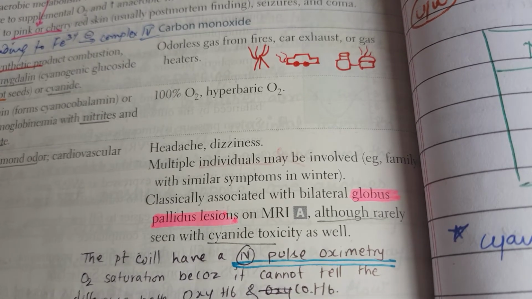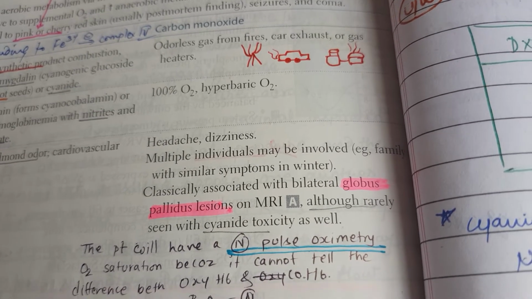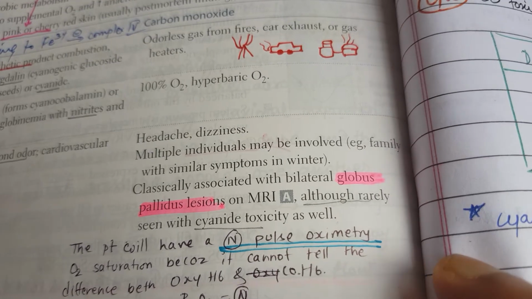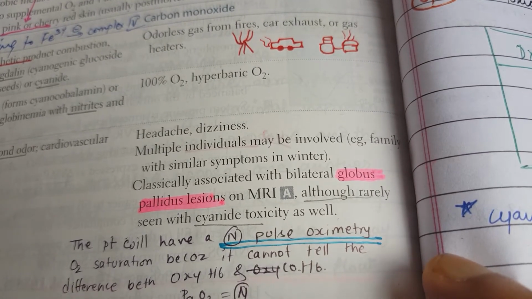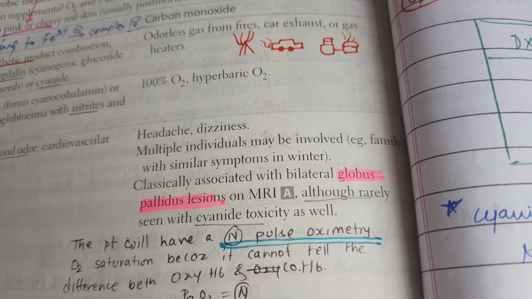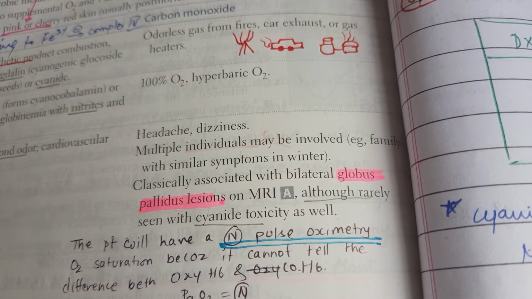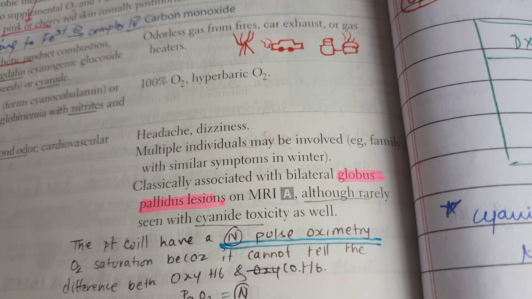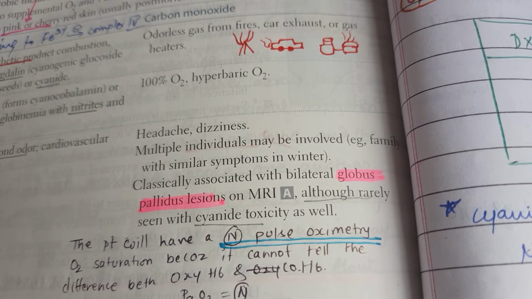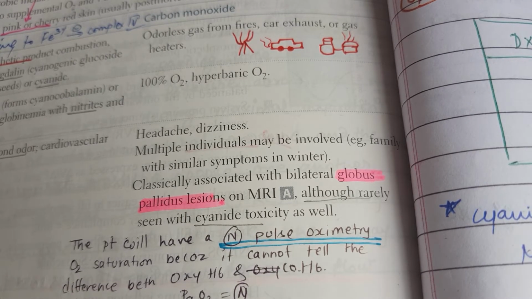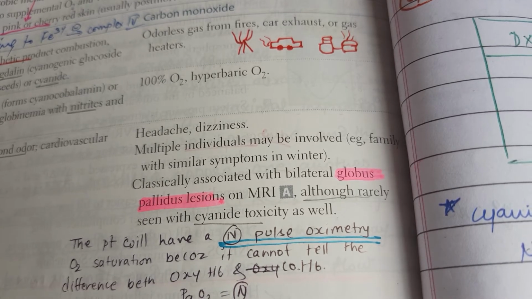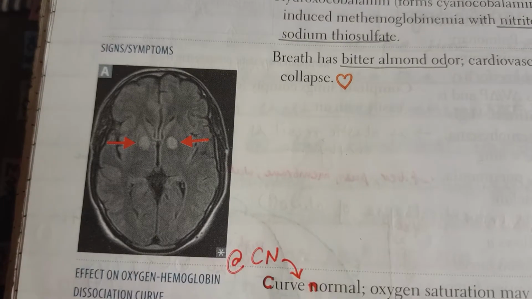Multiple individuals may be involved, for example a family using a fire or an electric heater in the winter. It is classically associated with bilateral globus pallidus lesions on MRI, although rarely seen with cyanide toxicity as well. So this is not that specific.